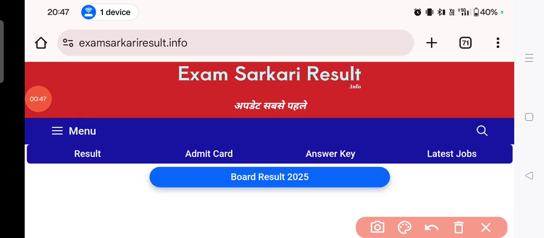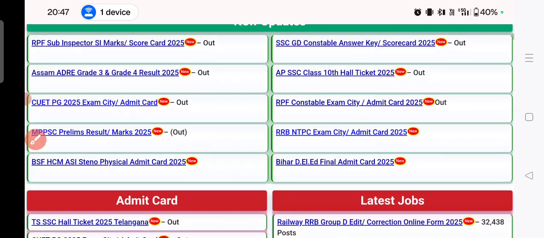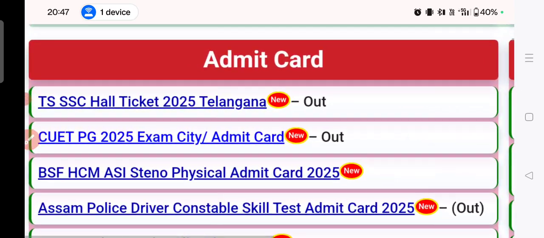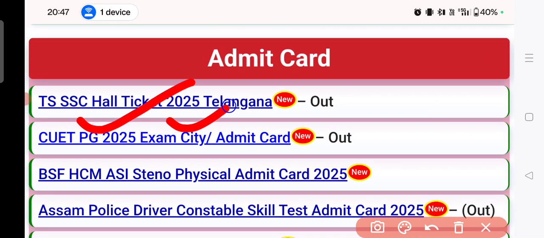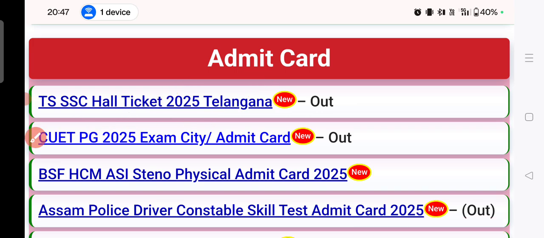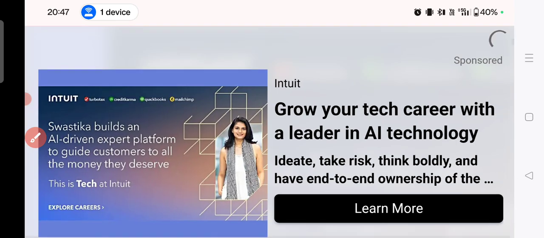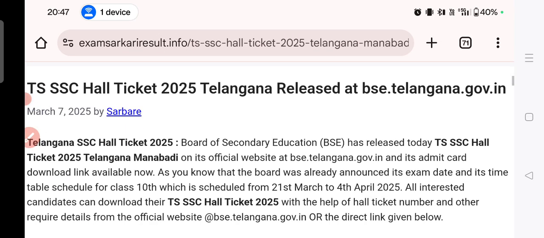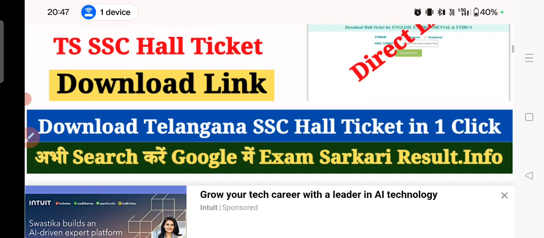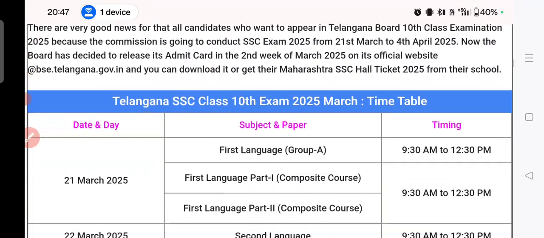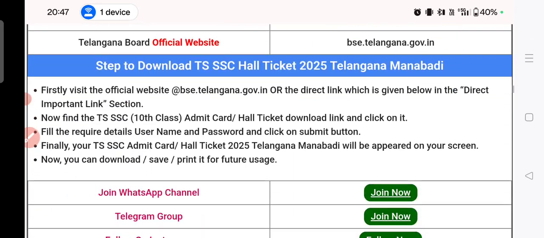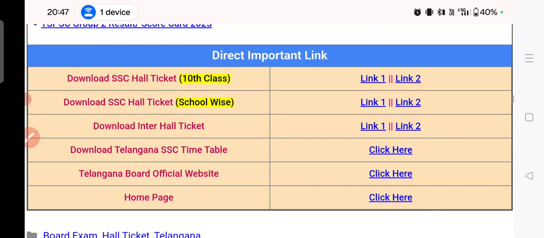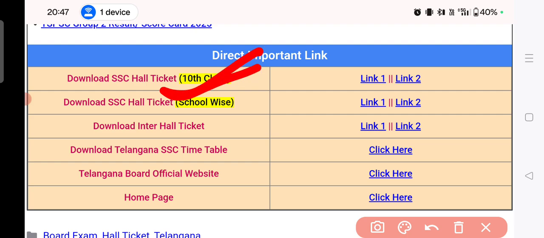Now there is an option of download admit card. Click on it. Otherwise, scroll down and come to the admit card section. There is the first update of TS SSC Hall Ticket 2025 Telangana out. Click on it and you can read all details about the TS SSC Hall Ticket, exam date and other details. Otherwise, scroll down and come to the direct important links section. There is an option of download SSC Hall Ticket 10th class.